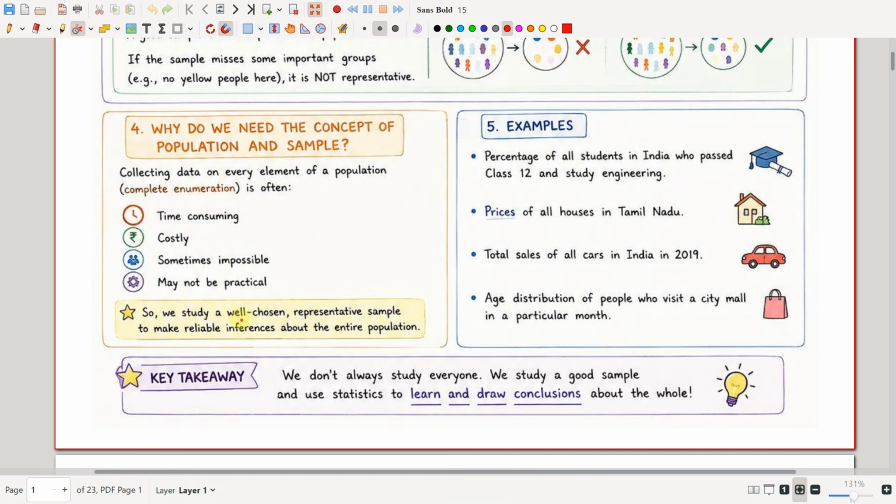So we study a well chosen representative sample to make reliable inferences about the entire population. See, we don't always study everyone. We study a good sample and use statistics to learn and draw conclusions about the whole.